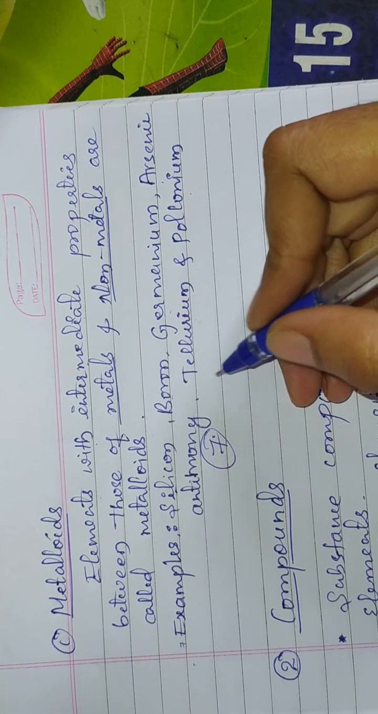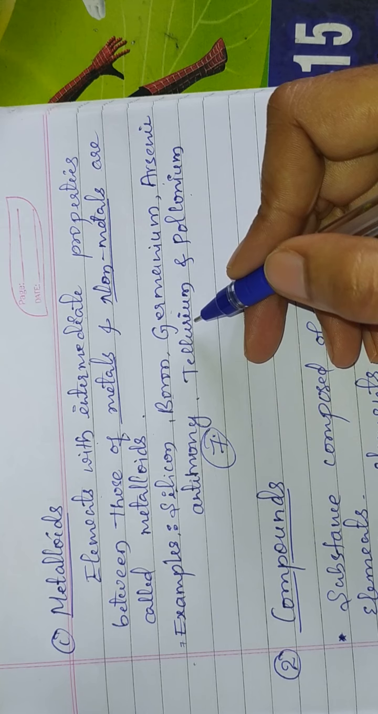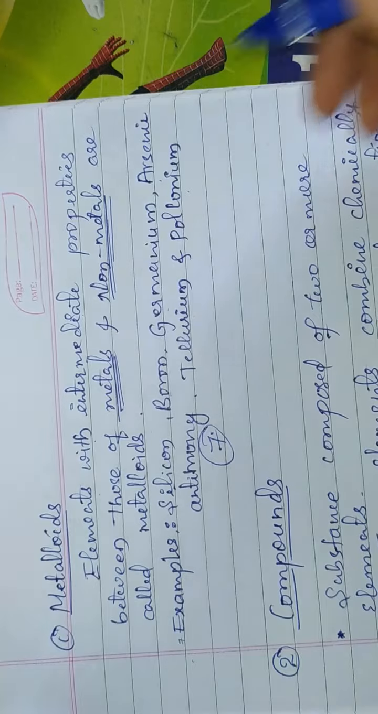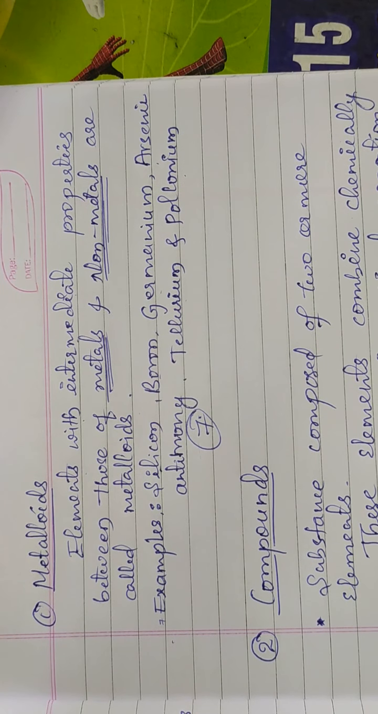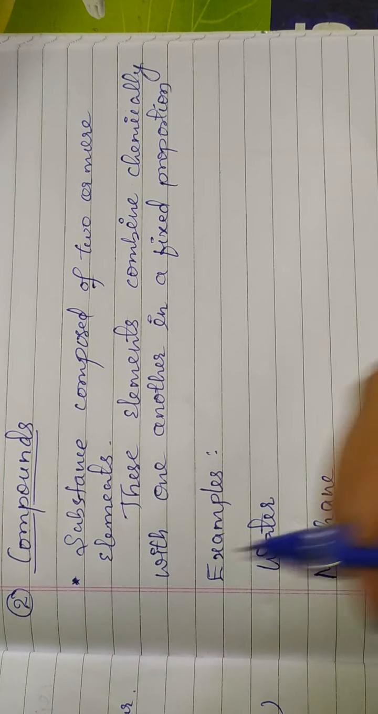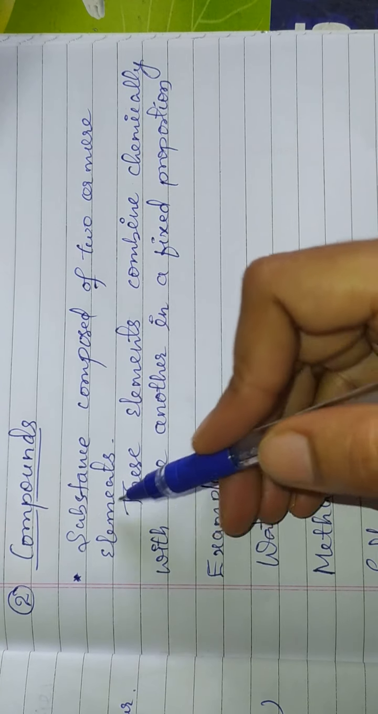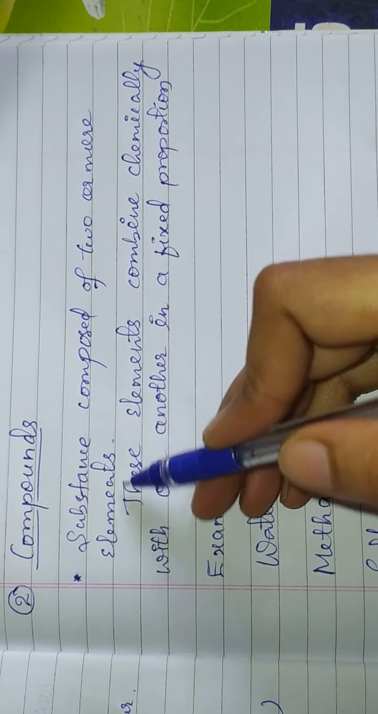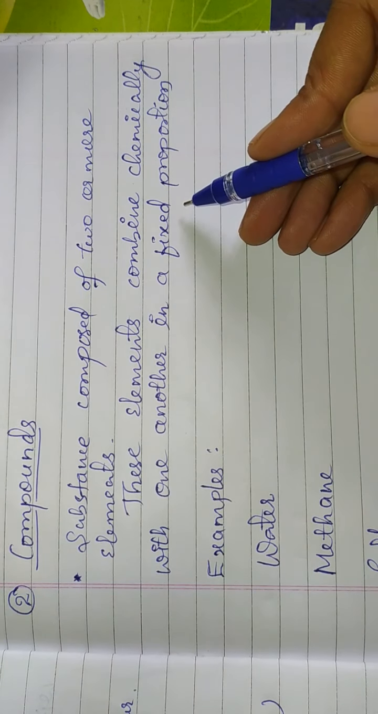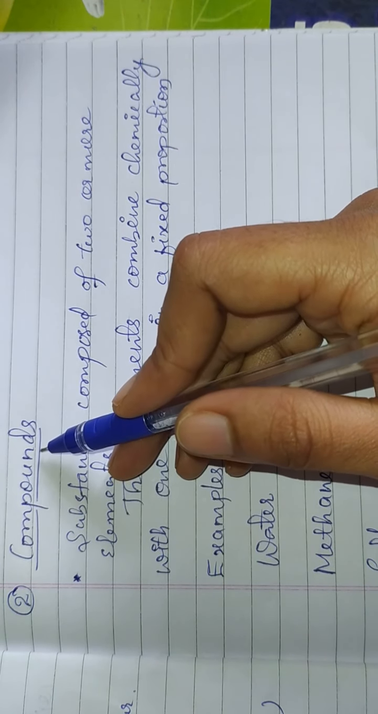In the periodic table, these 7 elements exhibit properties which are intermediate between metals and non-metals. Okay, next we will see compounds. A substance composed of 2 or more elements in a fixed ratio or in a fixed proportion is called a compound. Compounds are a type of pure substance.